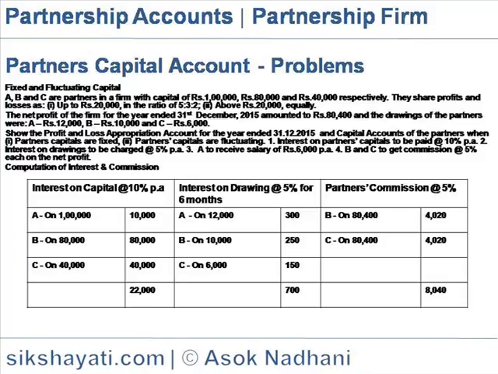Partners' commission: B gets commission on 80,400 at the rate of 5%, so 4,020. Similarly, C also gets 4,020. So the total commission is 8,040.